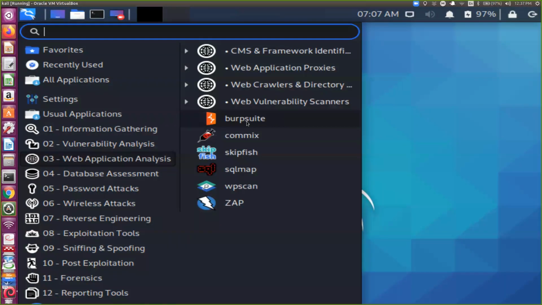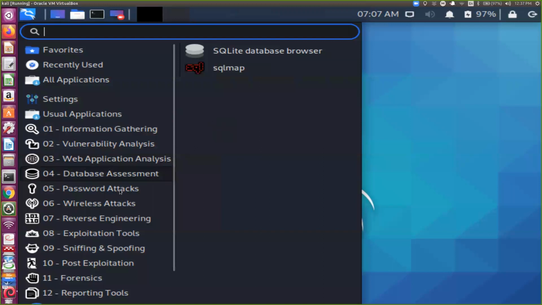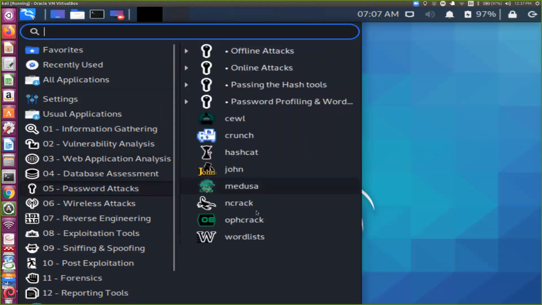If you have deployed this payment gateway, to check the vulnerability or man in the middle attack, you can use Burp Suite. Then you have ZAP, SQL Map. Then for database, SQL Map, SQLite Server. For password attack, John the Ripper, Ncrack, OHP Cracker, and many more are there.